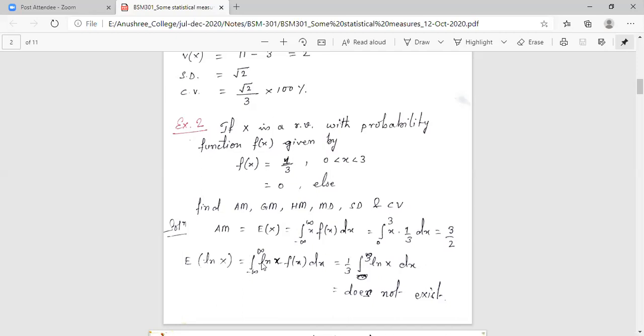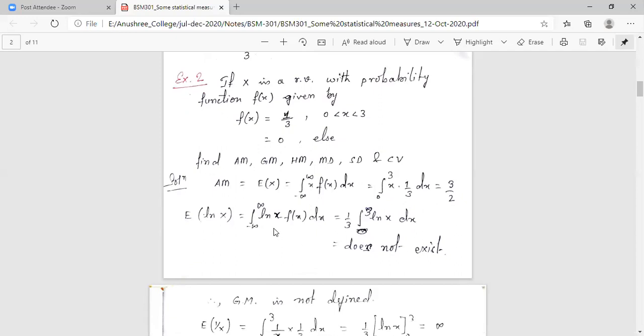Again, we are going to utilize the integral. One thing you need to check over here is that this is ln x, and we are going to evaluate ln x times f(x), where f(x) is 1 by 3, from 0 to 3. See, this integral does not exist at all.